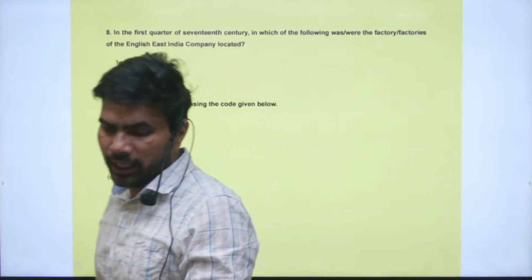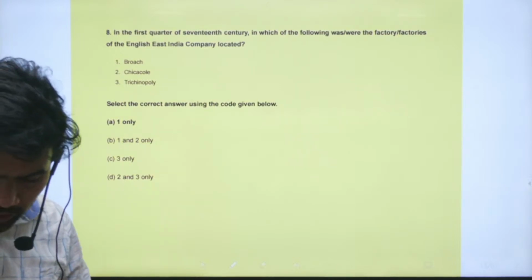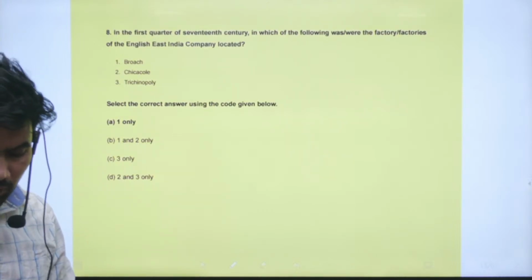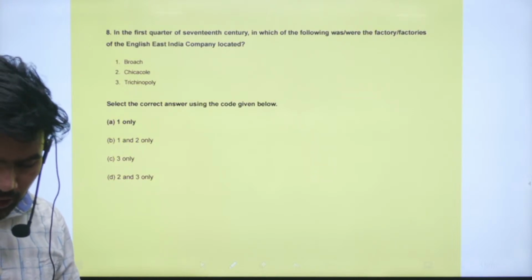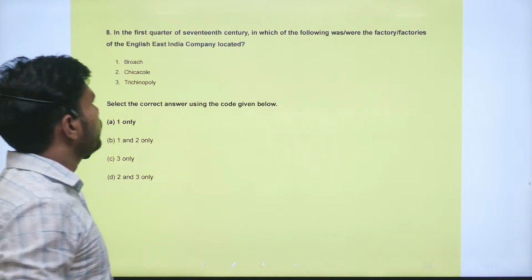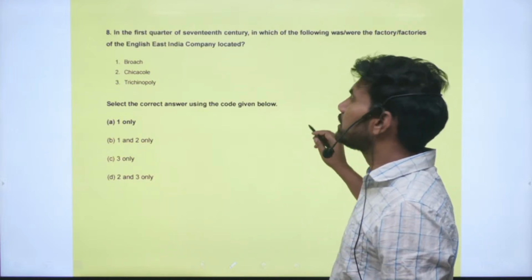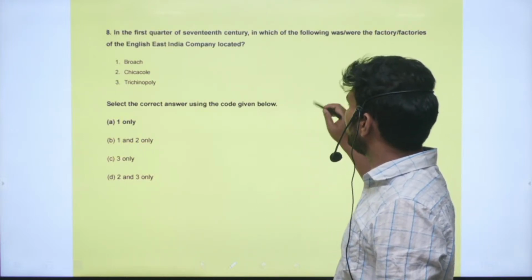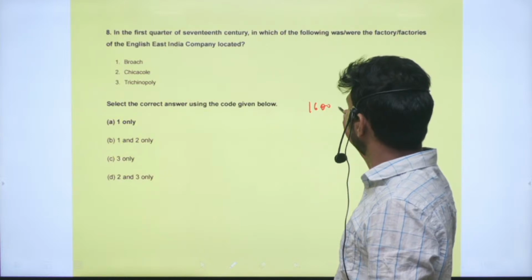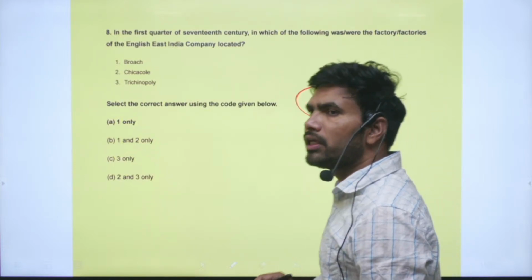Right. Question number 8. In the first quarter of the 17th century, in which of the following was or were the factory or factories of the English East India Company located? The first quarter of the 17th century will be the time period between 1600 and 1625.